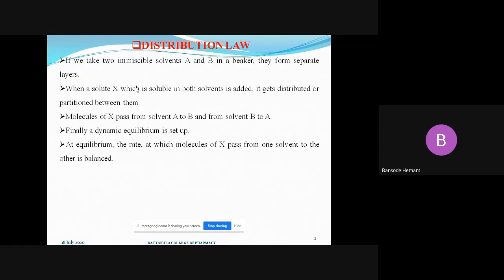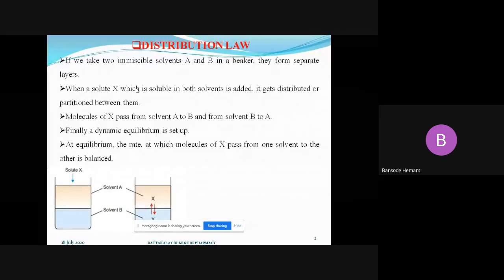And we know that rate depends upon the concentration, and as the concentration is the same in both layers, the rate at which molecules pass from A to B and from B to A will be the same. So we can say that the rate of solute molecules passing from A to B and B to A will be balanced. Okay, let us see.